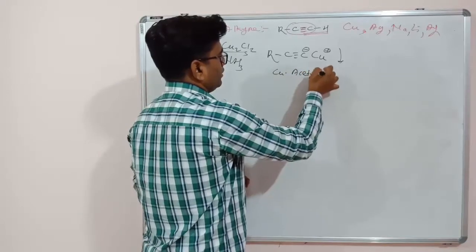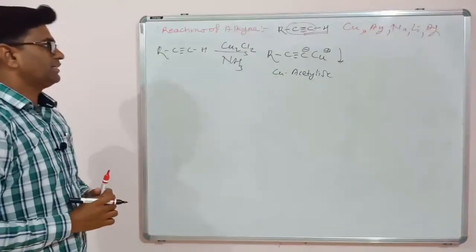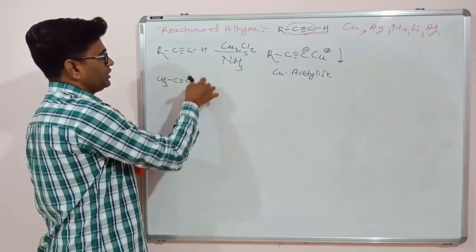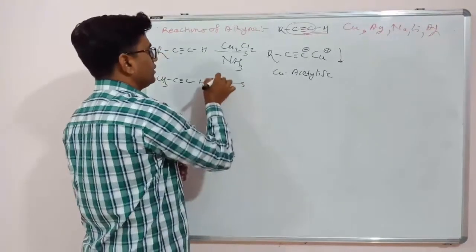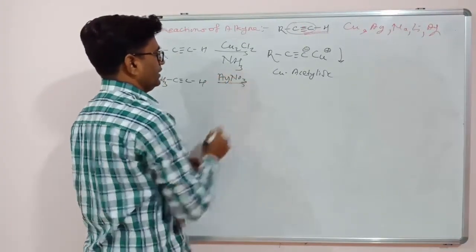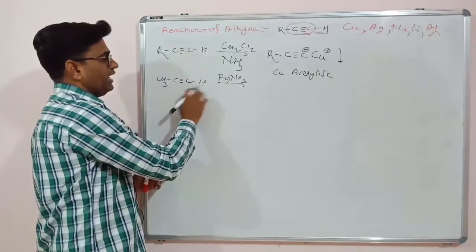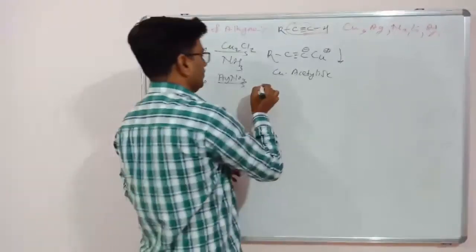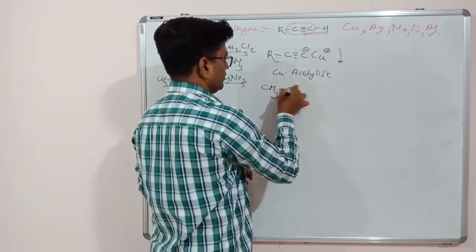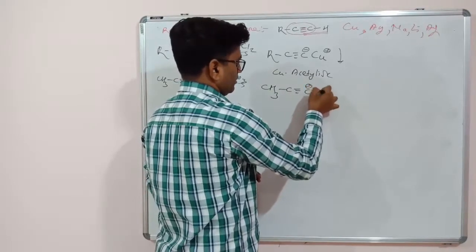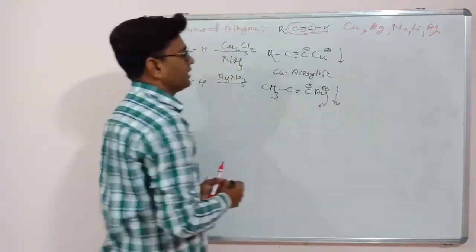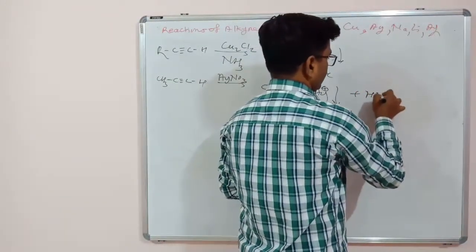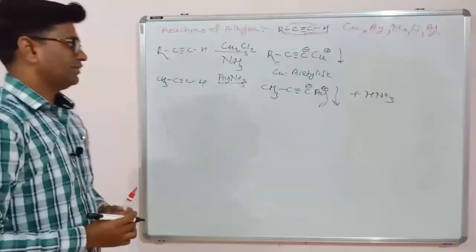Depending upon the R, copper acetylide. If you have CH3C triple bond CH and react it with AgNO3, then this acidic H is abstracted by the NO3 group, and we get the silver salt of propyne, which precipitates as a white precipitate, and the byproduct is HNO3, nitric acid.